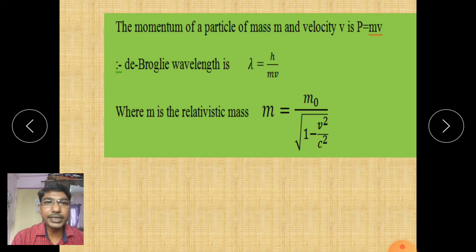Now the momentum of a particle of mass m and velocity v is p equal to mv. The de Broglie wavelength lambda is equal to h upon mv. Here the small m is the relativistic mass. Where the mass is very small and electrons or any small particles are moving at high velocity, near the velocity of light, the mass can change, and that is called relativistic mass. That is m equal to m0 upon square root of 1 minus v square upon c square. m0 is called the rest mass.